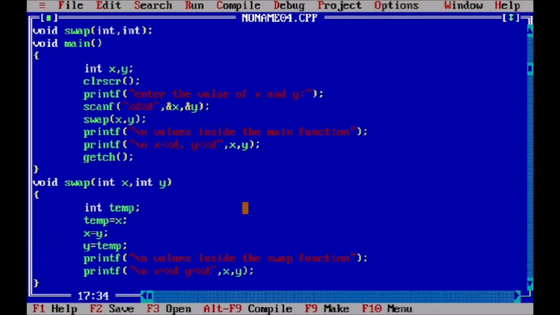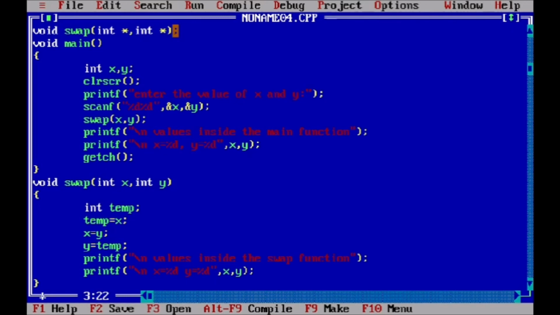Okay, so we are changing only this example. Now what we are doing is passing the address of a particular variable. So this is call by reference.